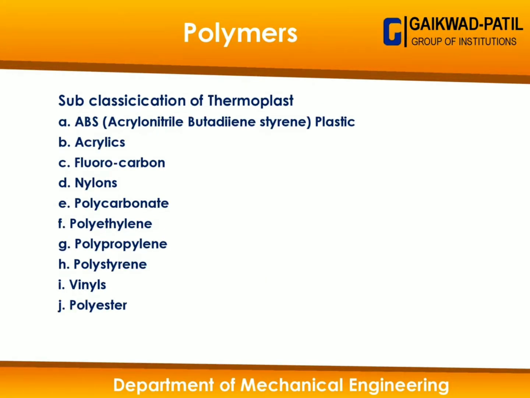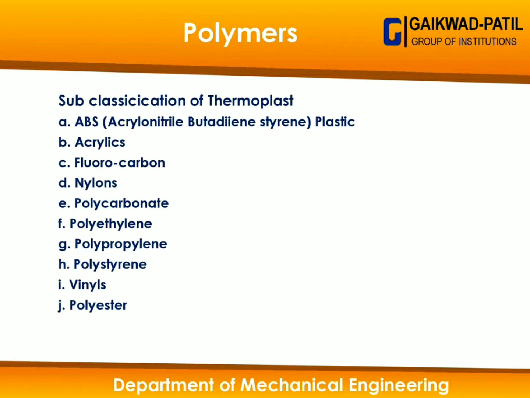ABS, acrylonitrile butadiene styrene, is a basic type of thermoplast polymer which is used in various areas like manufacturing cabinets, electronics cabinets, TV cabinets, mobile cabinets, right? And this type of polymer can be recycled at any instance of time. Then second is acrylic.